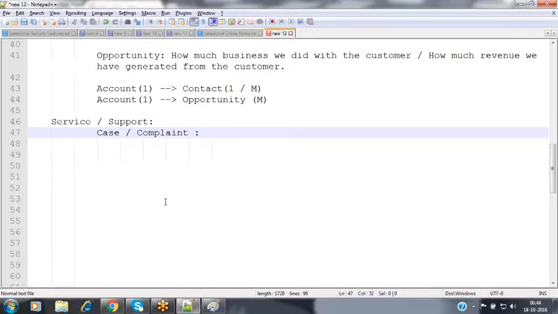So when coming to the complaint, this is also called a case. So what exactly is the case? How can we define the case? The case is nothing but the detailed information of a problem which the customer is facing with our product or service. Suppose, for example, I have purchased a laptop from Dell organization. Now today morning, when I press the power button, my system is not rebooting. So I want to raise a case. Then how can we give this information?